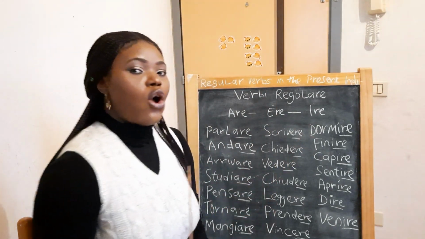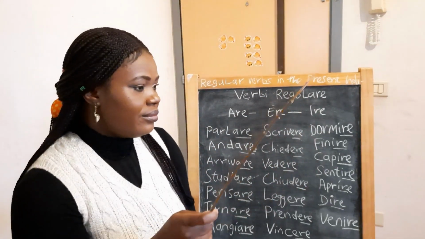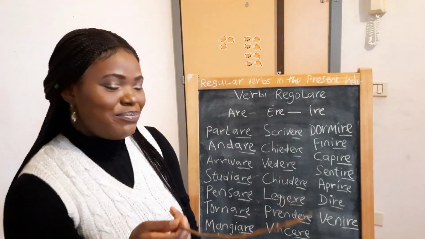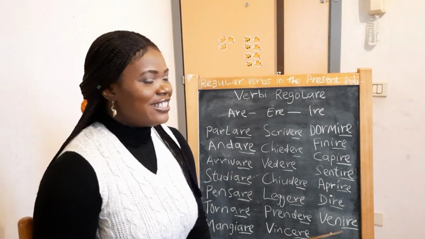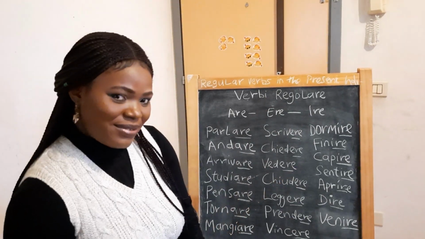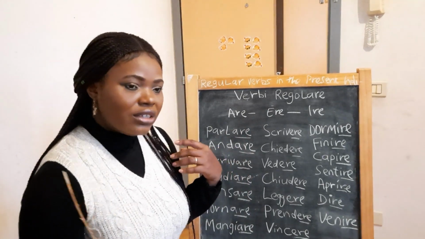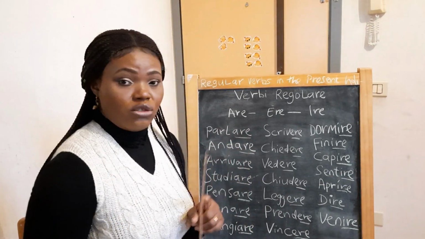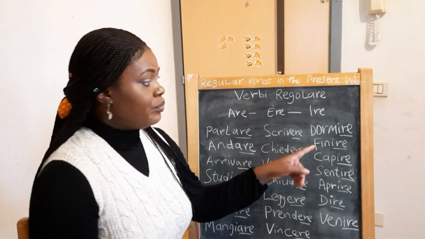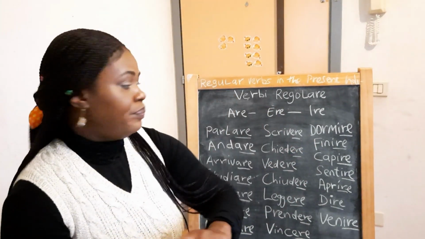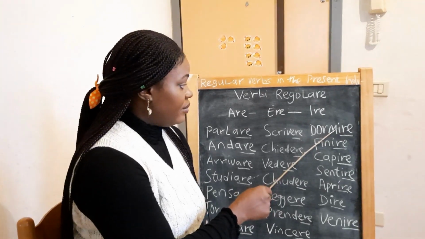Here now, io dormo. Tu dormi. I sleep. You sleep. Lui or lei dorme. He or she sleeps. Io dormo, tu dormi, lui o lei dorme. Yes, lui o lei dorme. You see, dorme, it will end with e here.